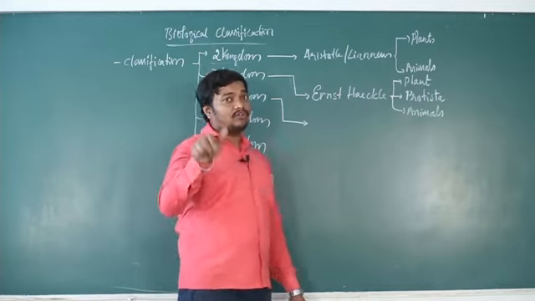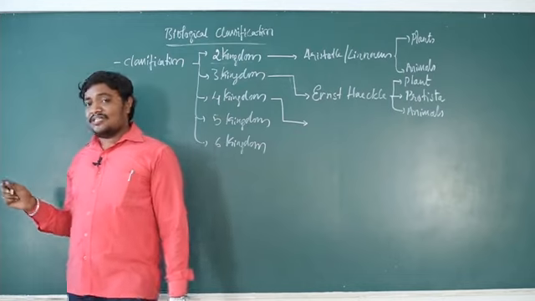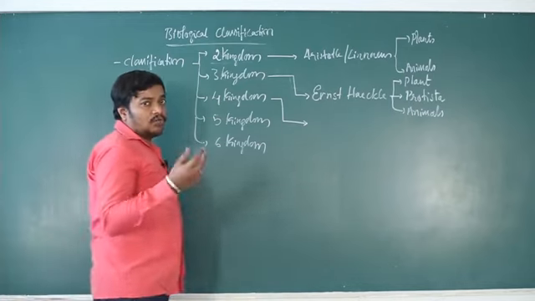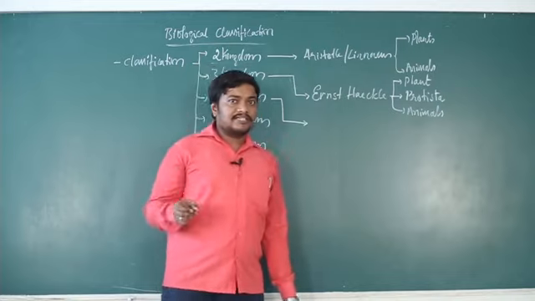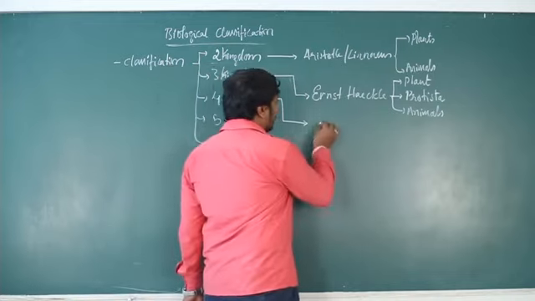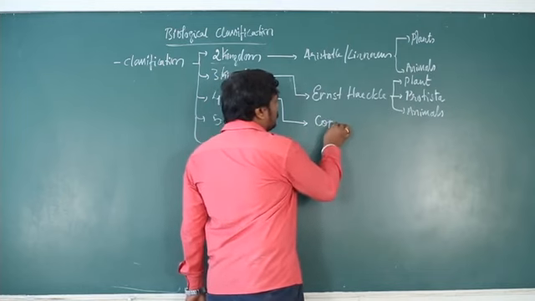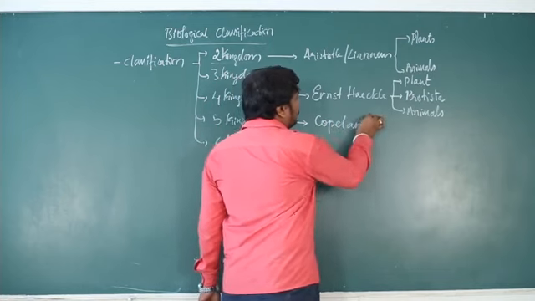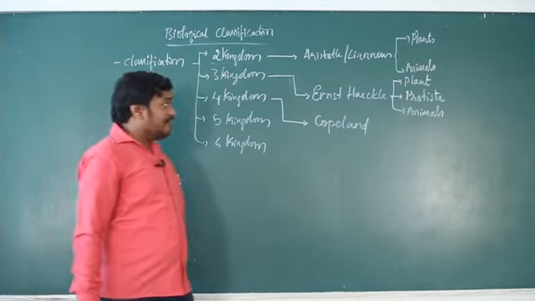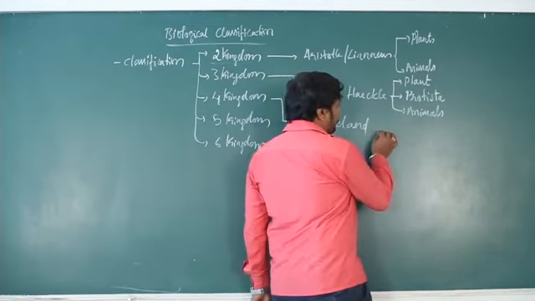Organisms which have a true nucleus are eukaryotes, and without a true nucleus they are prokaryotes. So in that sense, a new kingdom was proposed by Copeland. Copeland is a scientist who proposed a 4 kingdom classification, where he introduced one more kingdom.